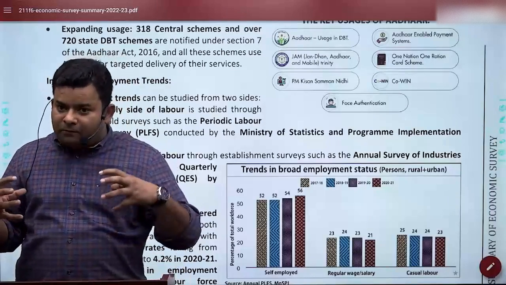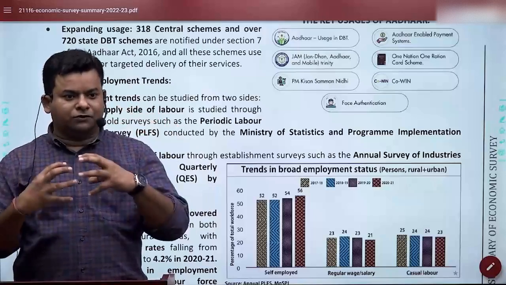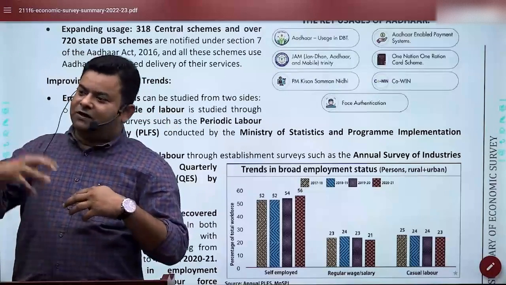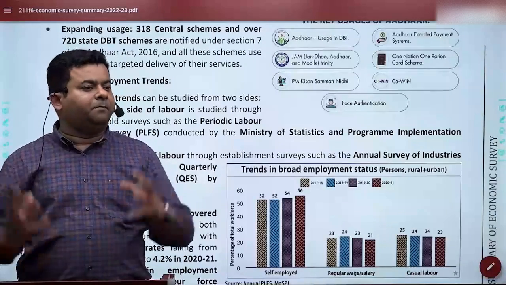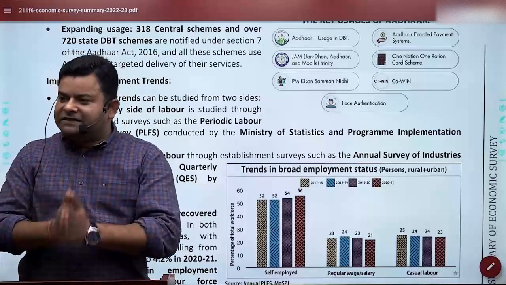Now, the problem of India is that suddenly both types of unemployment have converged. Because of COVID, cyclical unemployment also happened, and then we have structural unemployment also. And that's why suddenly we have seen unemployment become a big issue in the COVID time. And that's the reason why government has to act.